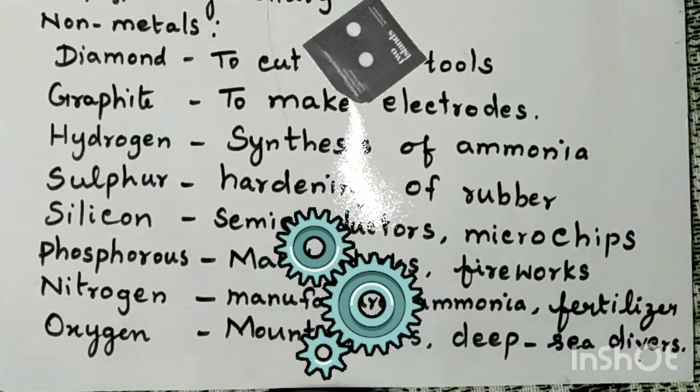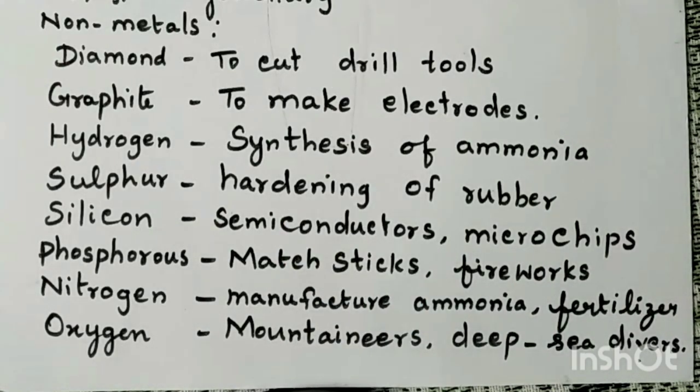So there are 3 uses of graphite. First, to make the lead of pencils. Graphite in powdered form is used as a lubricant for machine parts. Then the third is graphite rods are used in zinc carbon batteries as electrodes. Next non-metal is hydrogen. What are the uses of this hydrogen?